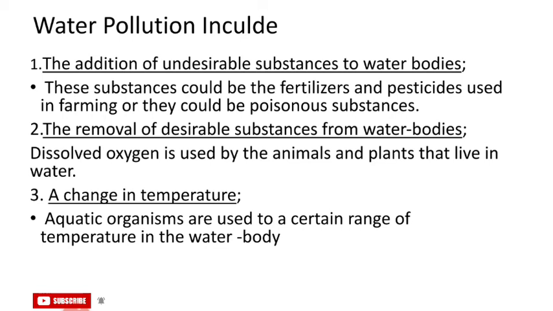The second is the removal of desirable substances from the water bodies. Dissolved oxygen is used by the animals and plants that live in water. Any change that reduces the amount of this dissolved oxygen will adversely affect the aquatic organisms in the water bodies. The third is a change in temperature. Aquatic organisms are used to a certain range of temperature in the water body where they live, and sudden marked changes in temperature would be dangerous for them and affect their breeding. The eggs and larvae of various animals are particularly susceptible to temperature change.